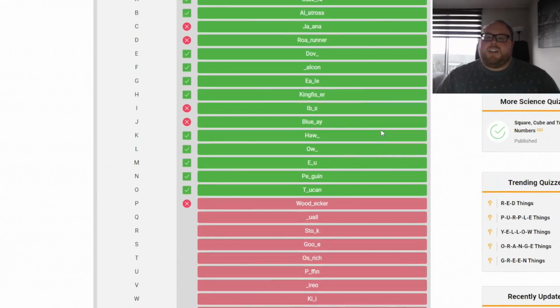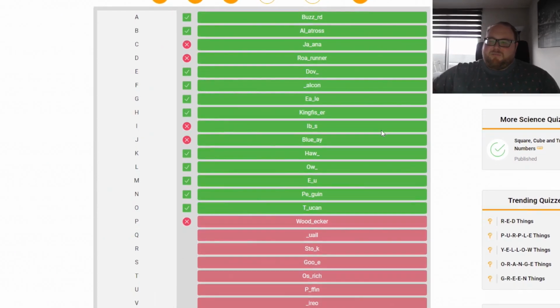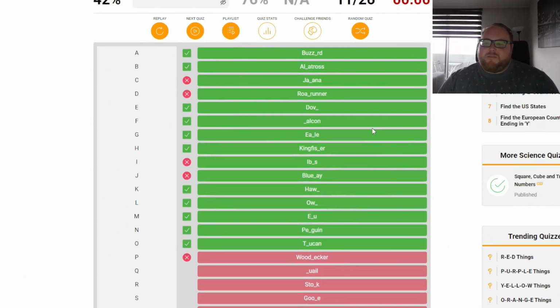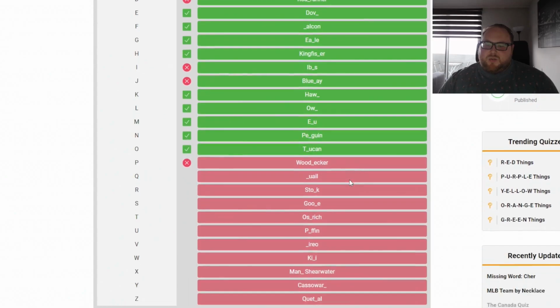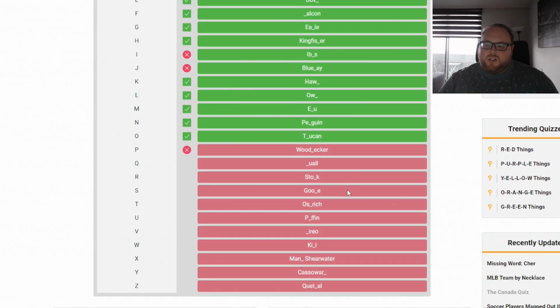Ugh, okay. Okay, I panicked near the end. But let's go through them properly then. Buzzard, albatross, jacana, roadrunner, dove, falcon, eagle, kingfisher, ibis, blue jay, hawk, owl, emu, penguin, toucan, woodpecker, quail, stork, goose, ostrich, puffin, vireo, kiwi, Manx shearwater.